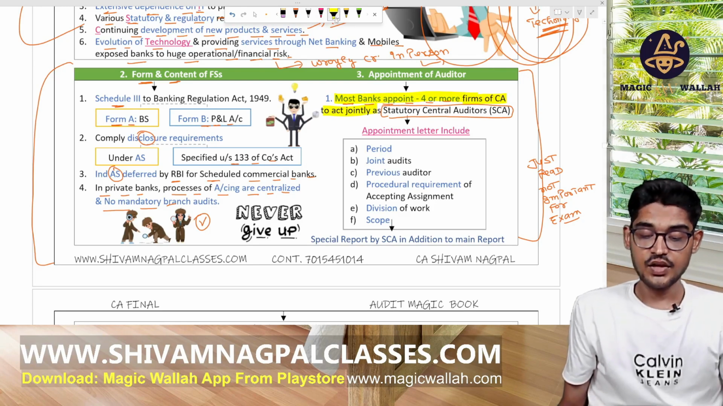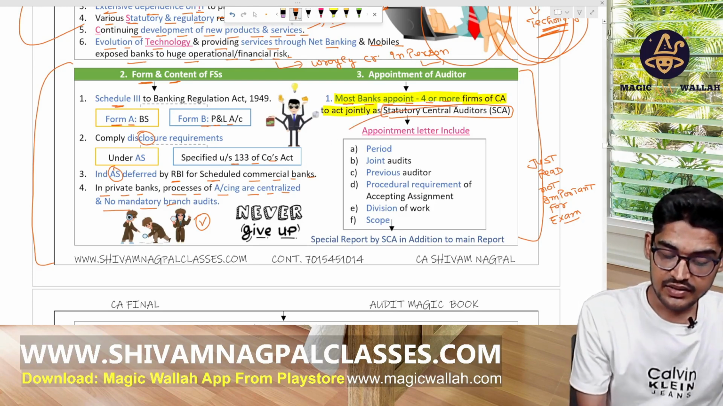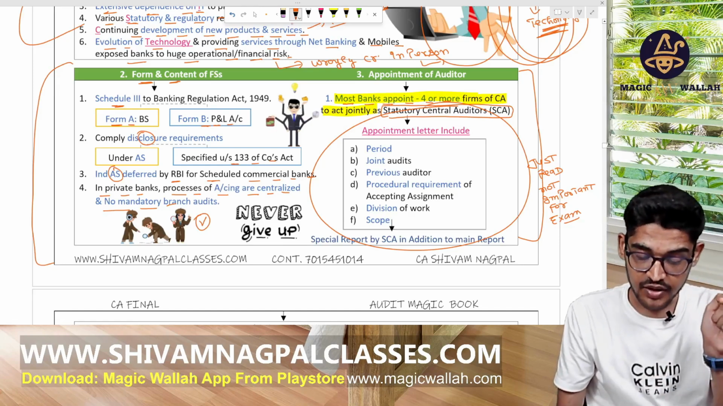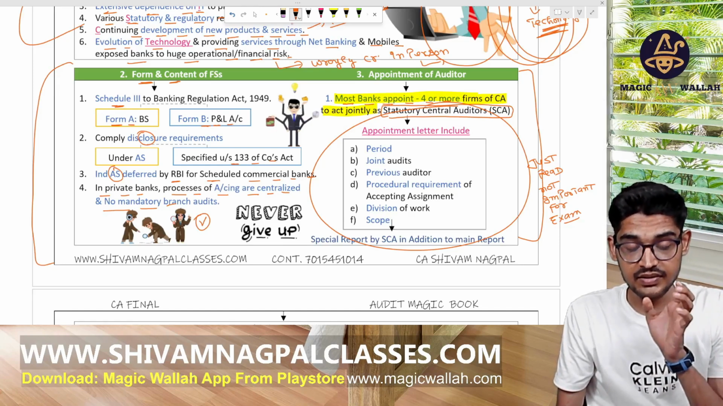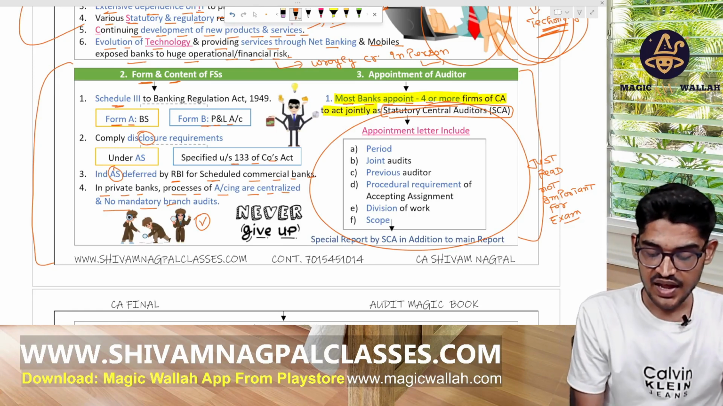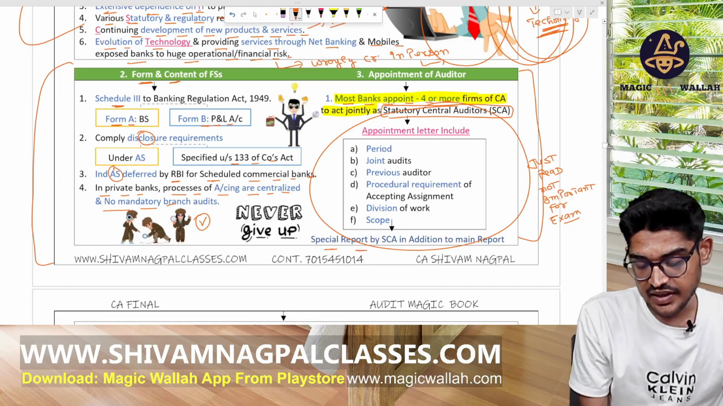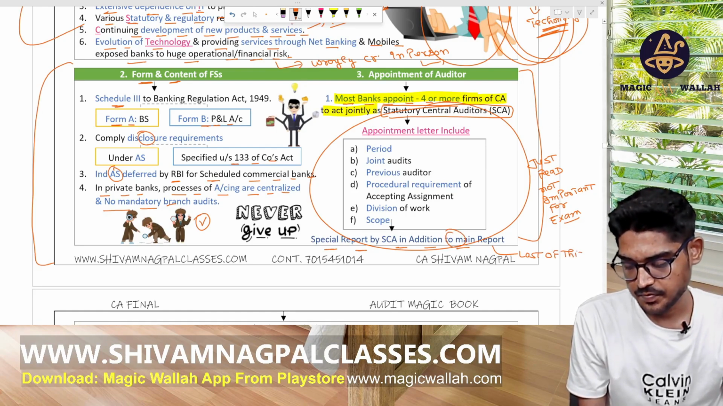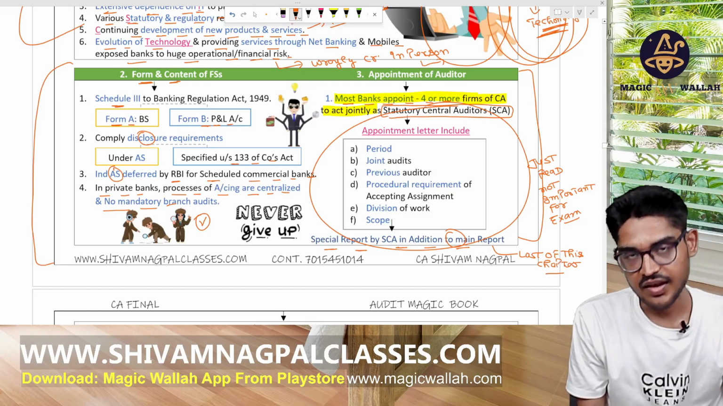right? So their appointment letter contains these words like period, joint audit, previous auditor, procedural requirements of accepting the assignment, division of work between the auditors and the scope. Okay, and a special report is also given by them. This is covered at the end of this chapter. Other reports given by them are also at the end of this chapter.